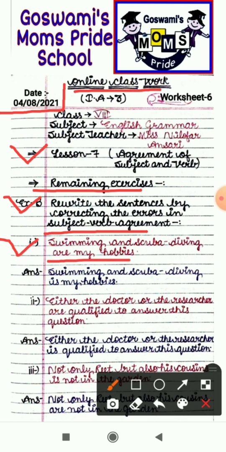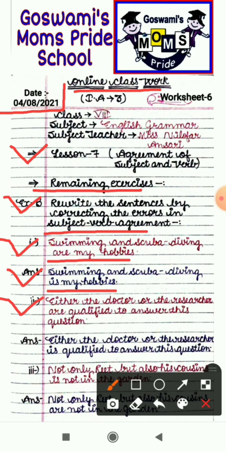Here it is given "are", but swimming and scuba diving is referring to one idea only, and because of it "is" will be there. So the correct sentence will be: swimming and scuba diving is my hobby, because when two separate subjects refer to one idea only, at that time we use a singular verb.